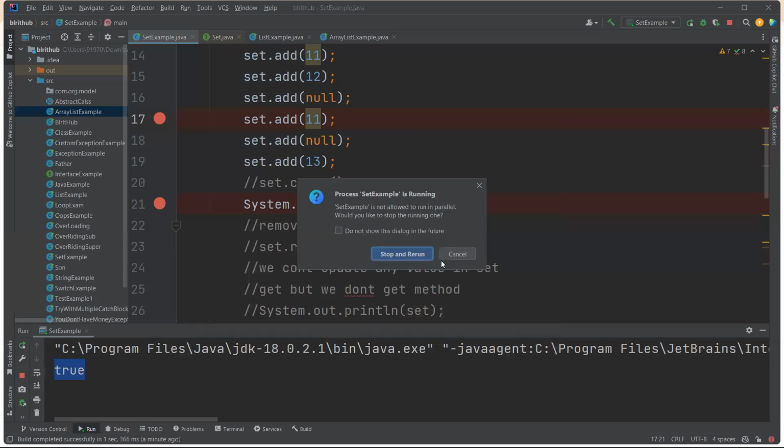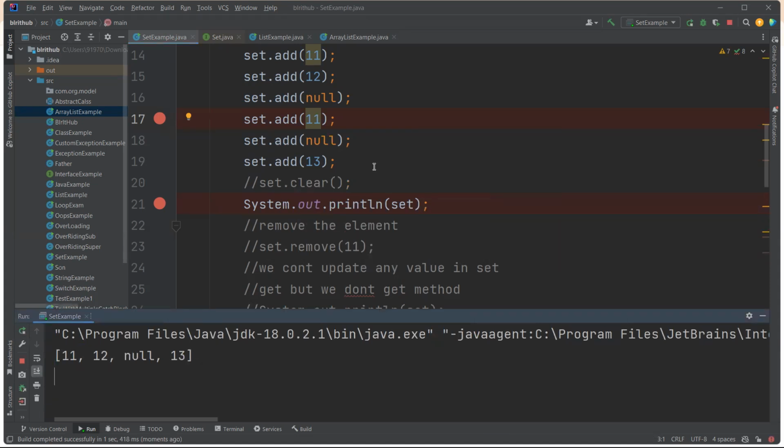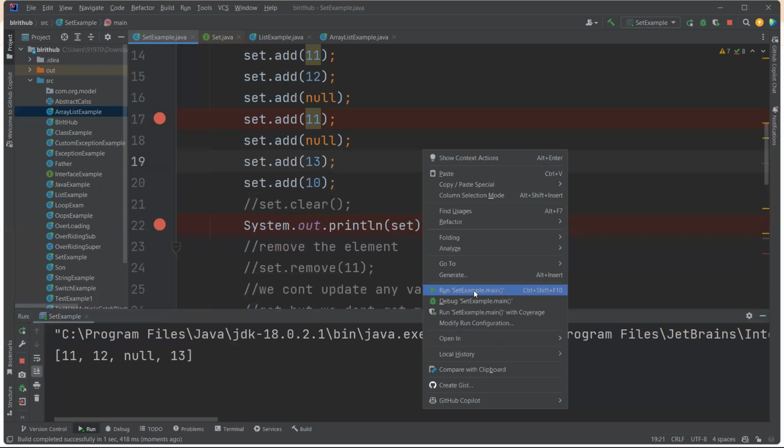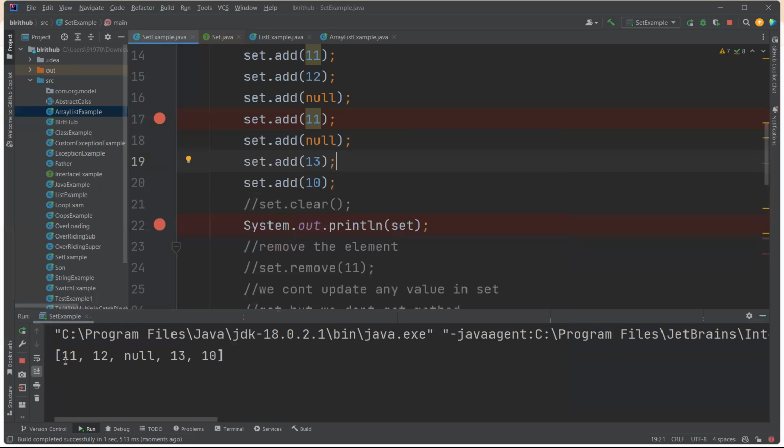It will give the insertion order. See, now it's maintaining insertion order: 11, 12, null, 30. For example, I am adding one more element, 10. Now it will maintain insertion order, so 10 comes after 13. See: 11, 12, null, 13.